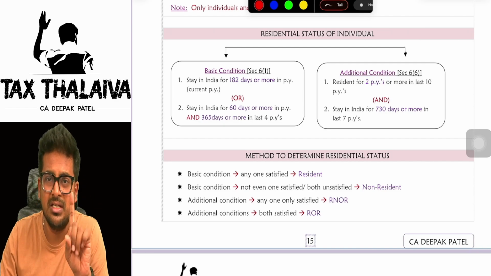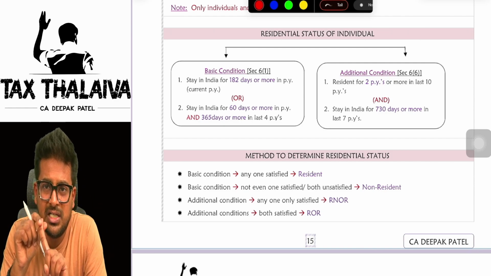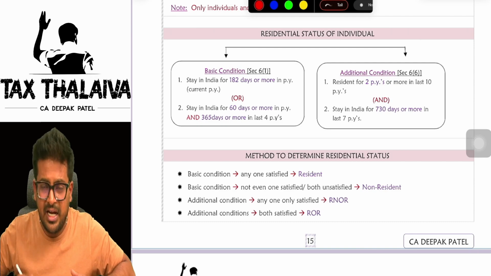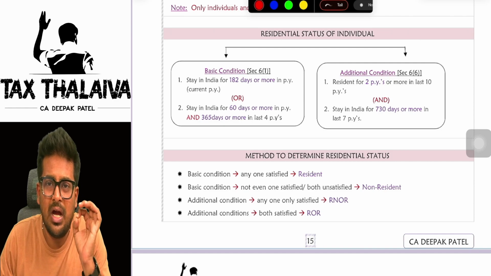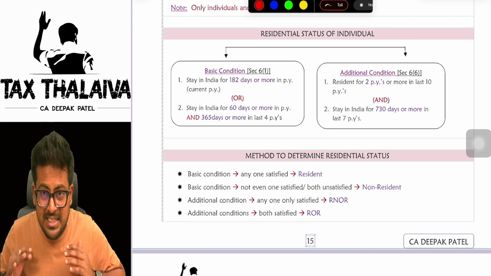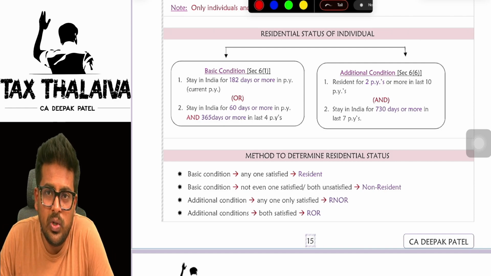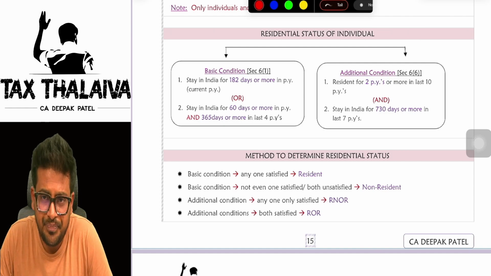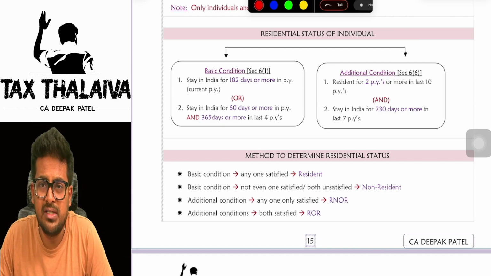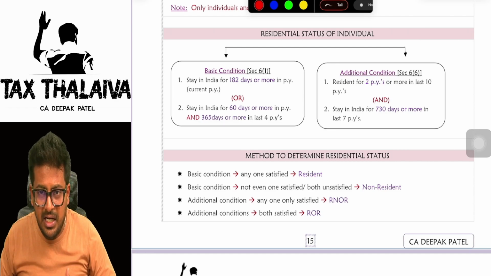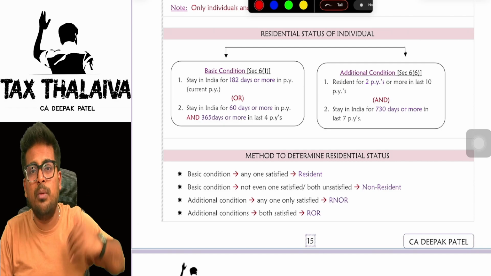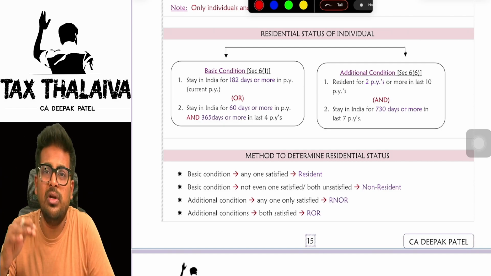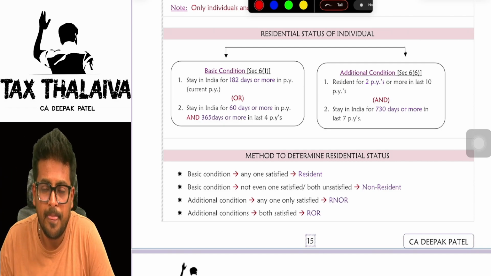Now, what are these conditions? See, in basic conditions, the first condition is that you have to stay in India more than 182 days during the previous year in which you earned income. The second basic condition says that in the current previous year you have resided 60 days or more, and in the last 4 previous years you stayed collectively 365 days or more.